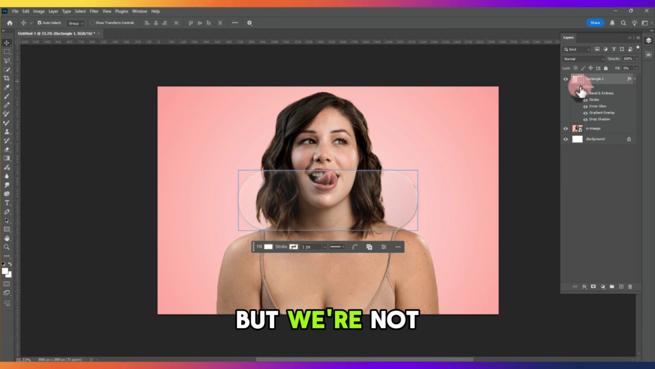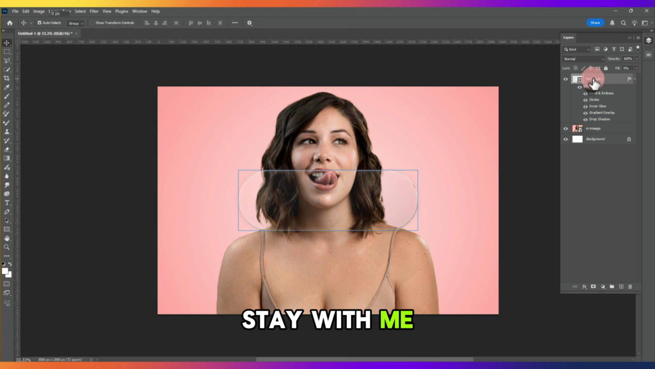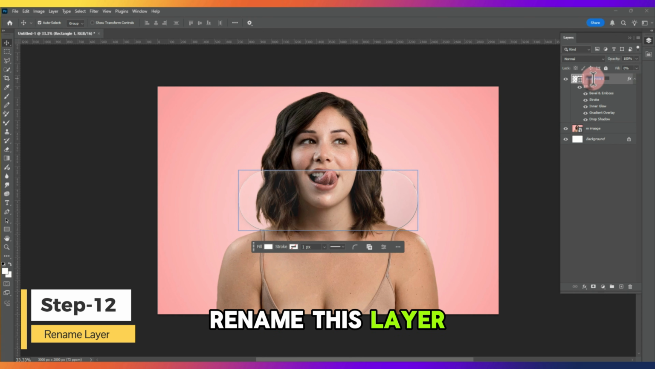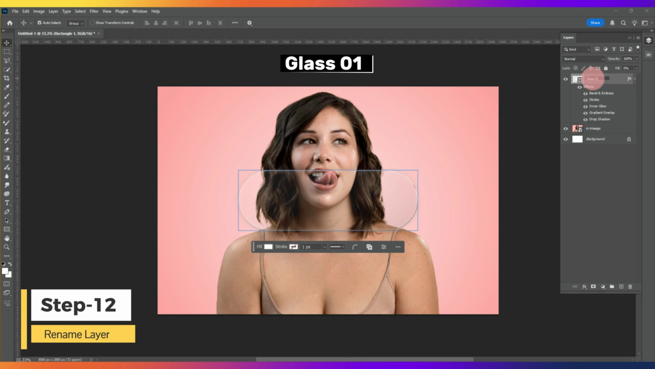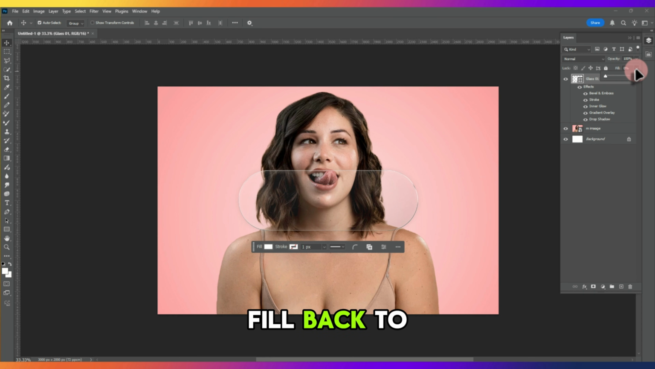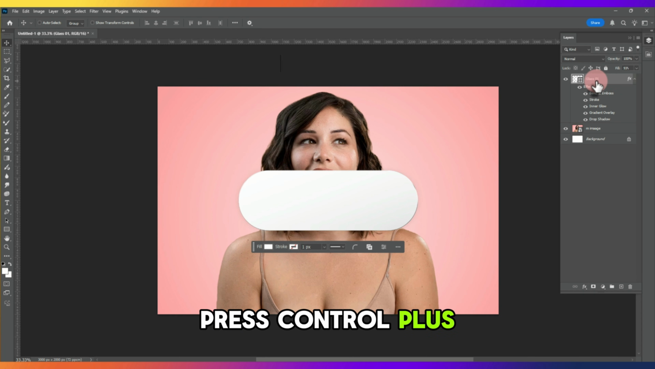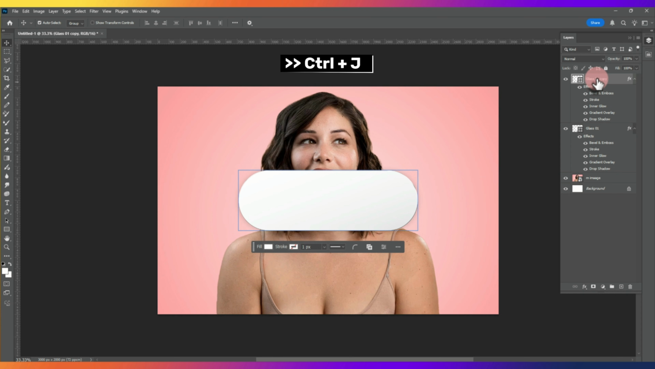It already looks like glass, but we're not finished yet. The next trick will make it look much more realistic. Stay with me. Step 12. Rename this layer to Glass 01. Now increase the fill back to 100%. Press Ctrl+J to duplicate the layer. Rename the duplicate Glass 02. Then hide it for now.